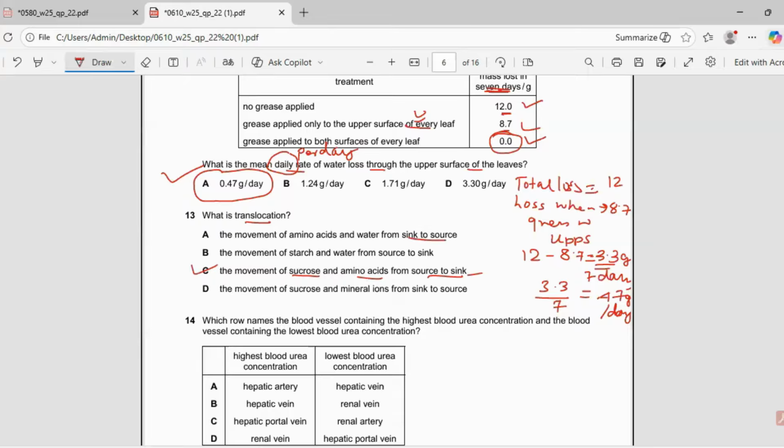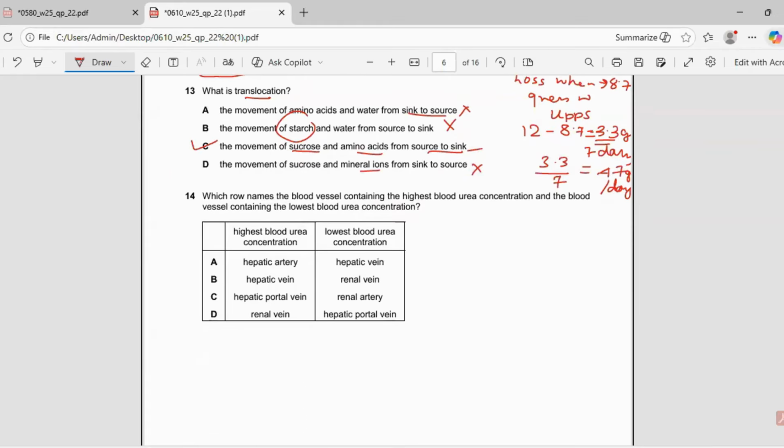This is from sink to source. It is wrong. And starch doesn't move. This is also wrong. And mineral ions do not move from sink to source. This is also wrong. So the correct answer is C. We go on to question number 14.